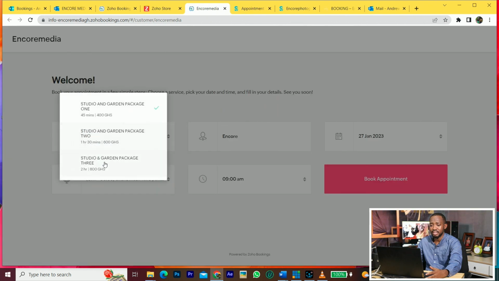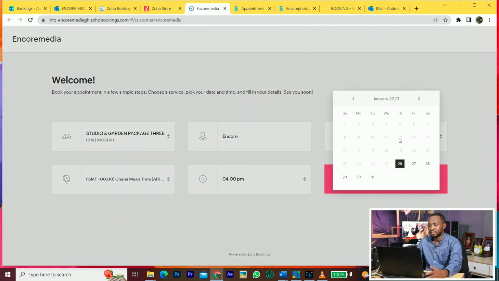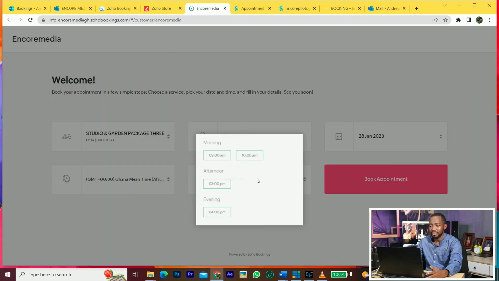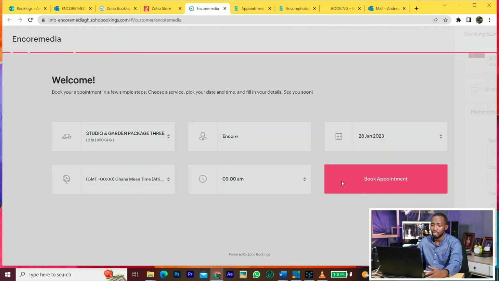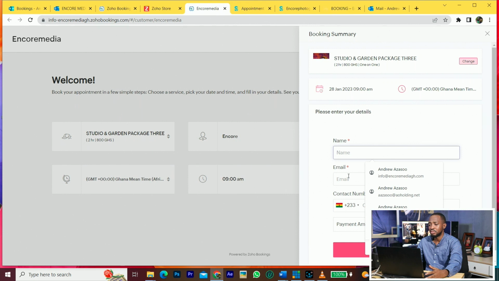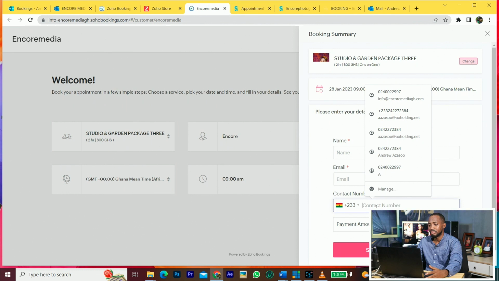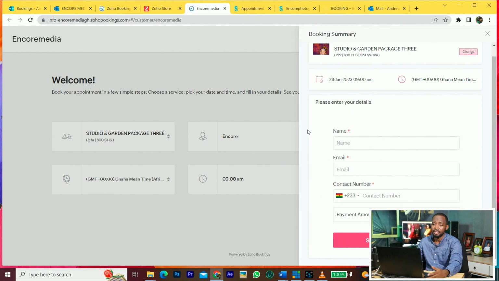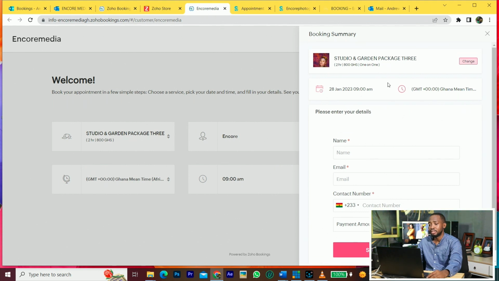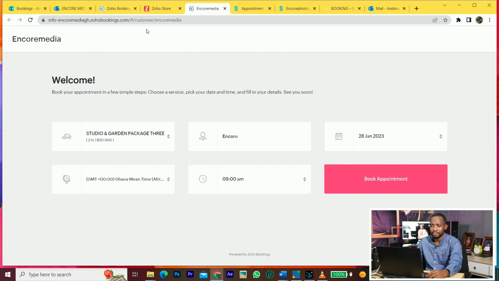So the person selects the service, selects a date, then selects a time. This is where the staff will be. This one did it just on call. Then the person will book. When you click book, they will collect your data: your name, your email, your contact number. Then they show the amount. Now you can schedule an appointment and you will receive an email, both the customer and you, that somebody booked. And then you can even add this to your Google Calendar or your Microsoft Calendar. So this is how Zoho looks.